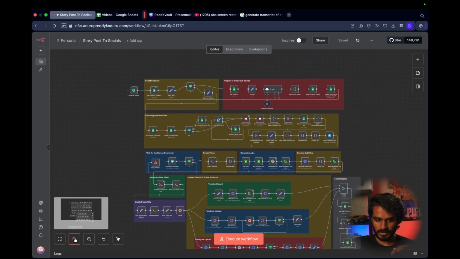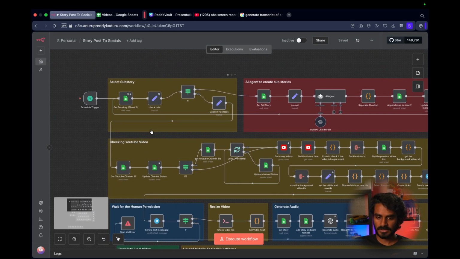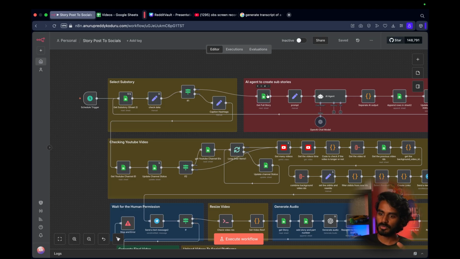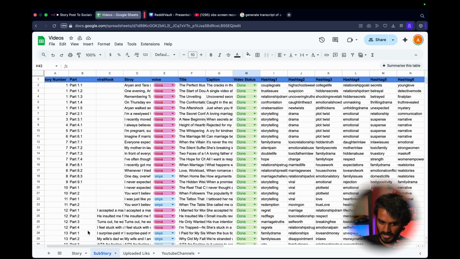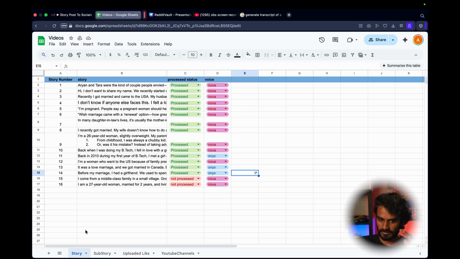First, the first part, selecting the substory or creating the substories. How I divided these things is that we have a story, and that story can be long, so it needs to be divided into various parts, like substories. Or if the story is short, it can be made into just a single part. So I created these sheets where we have the stories. Here we upload the story from Reddit that we like, that we think will get many views. We just upload the story and keep the status as not processed.